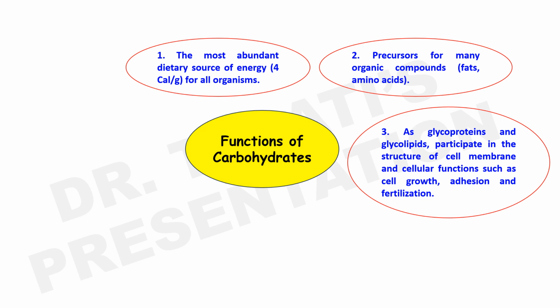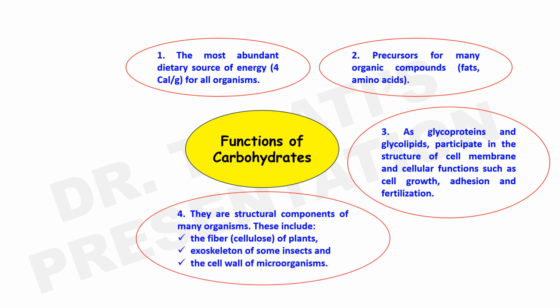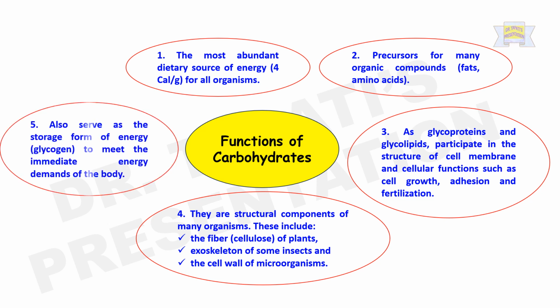As glycoproteins and glycolipids, it participates in the structure of the cell membrane and cellular functions like cell growth, adhesion, and fertilization. These compounds are structural components of many organisms, including the fiber of plants, which is composed of cellulose, the exoskeleton of some insects, which is composed of chitin, and the cell wall of microorganisms, which is peptidoglycan. It also serves as a storage form of energy, as glycogen in animals and starch in plants, to meet the immediate or short-term energy demands of the body.